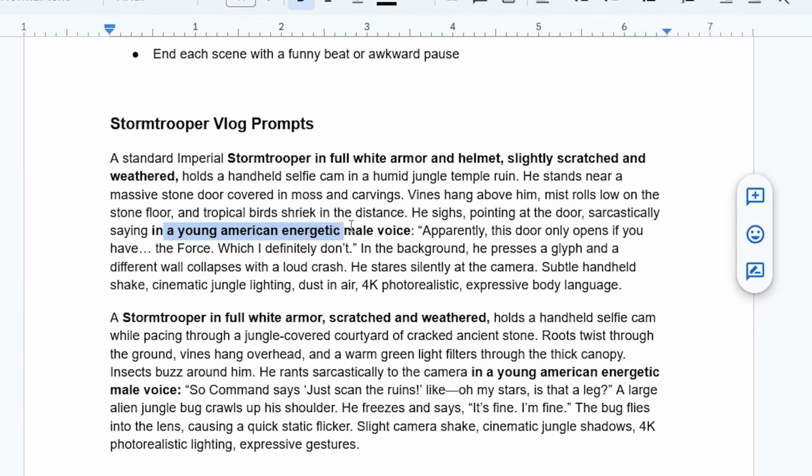Now, a few tips to get the best results. Repeat the armor and helmet detail in every scene. Never assume VEO will carry it over. Mention that the helmet stays on, otherwise you might get weird head reveals. So yeah, Stormtrooper vlogs are definitely a goldmine right now. Try this out and let me know how it goes.